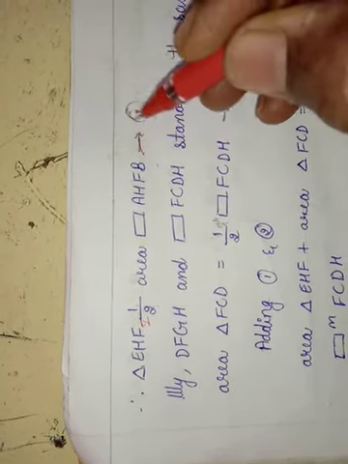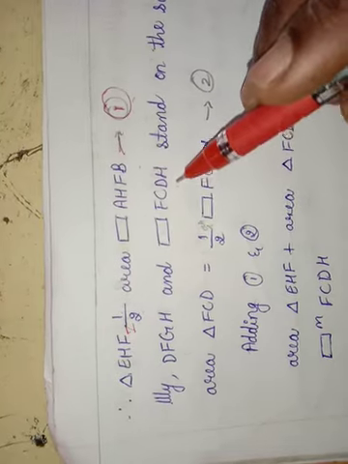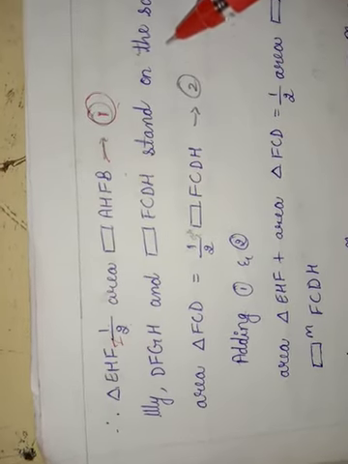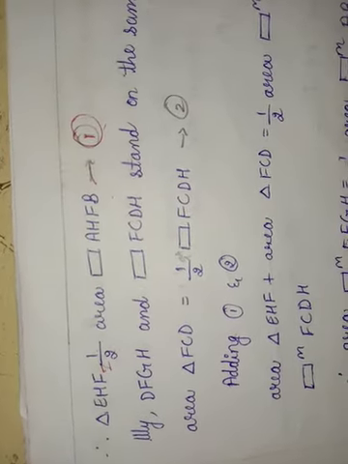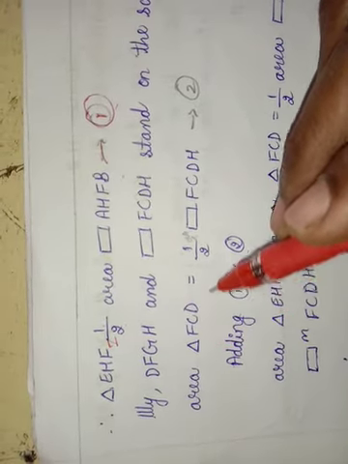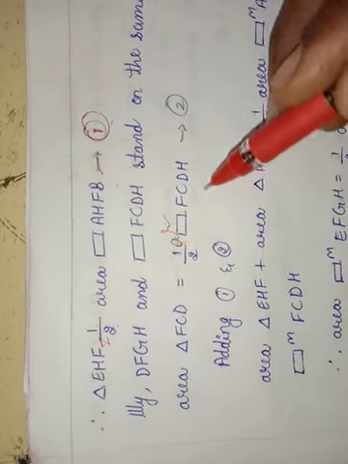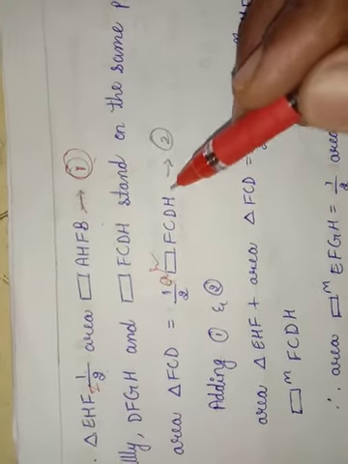Similarly triangle GHF and parallelogram FCDH stand on the same base HF and between the same parallels DC and HF. Area of triangle FCD is equal to half of area of parallelogram FCDH, that is 2.